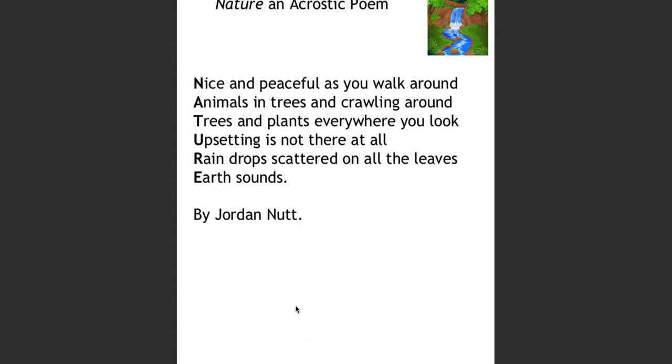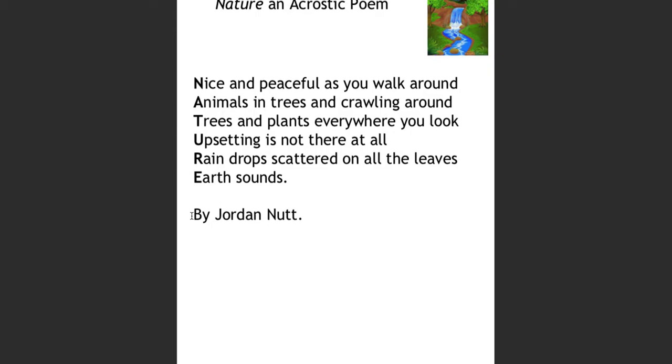All right, so the title of this poem is Nature. Nice and peaceful as you walk around, animals in trees and crawling around, trees and plants everywhere you look. Upsetting is not there at all, raindrops scattered on all the leaves, Earth sounds. By Jordan Nutt.